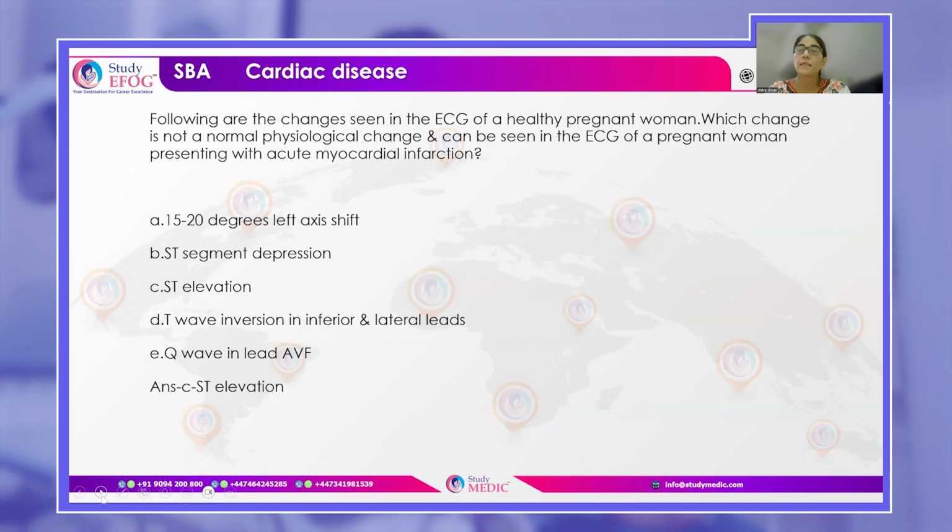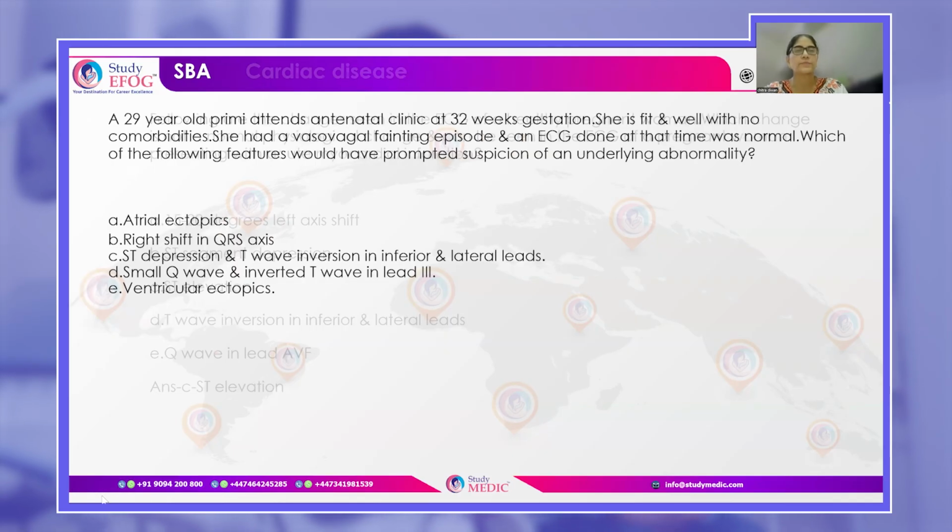So it is ST elevation, which is not a physiological change. Whenever you see an ST elevation and there are signs and symptoms of acute myocardial infarction, you will know that this is a pathological finding. It is not a physiological finding.